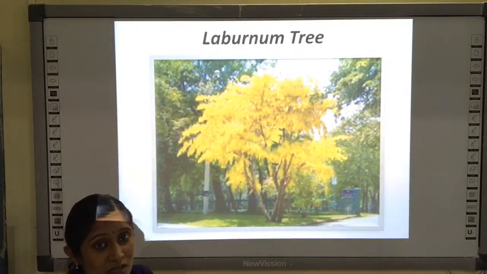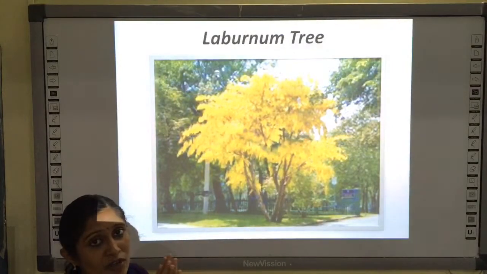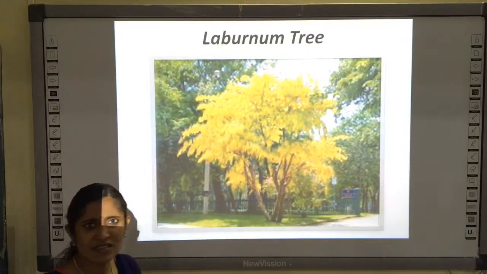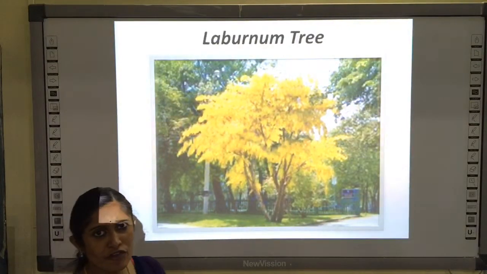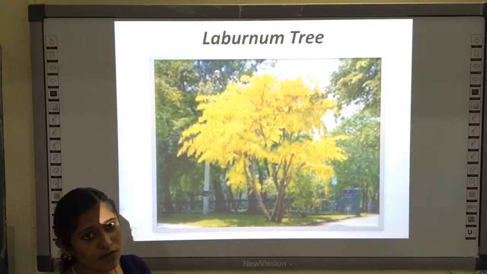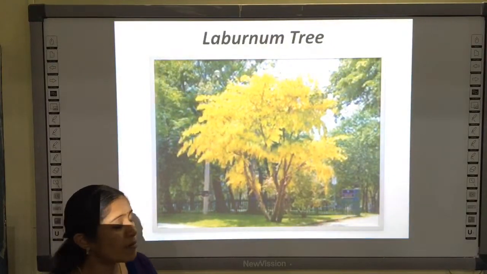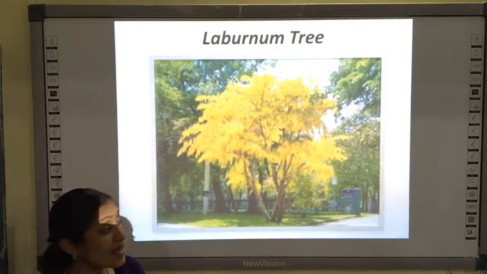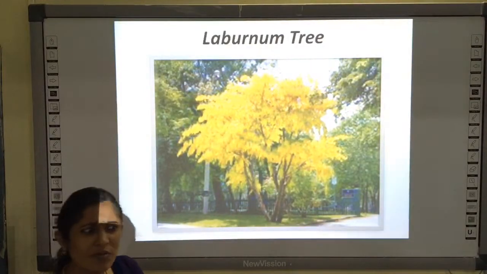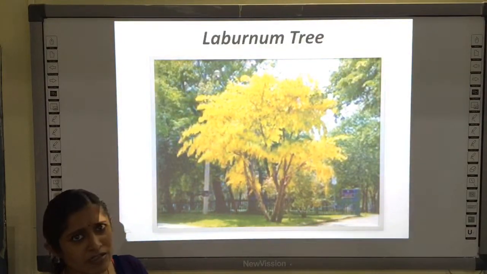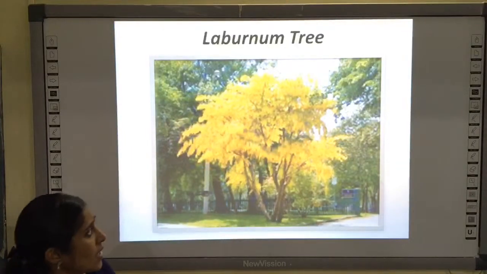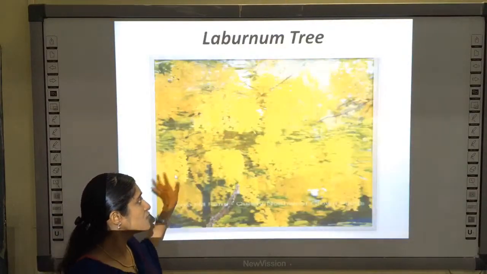We decorate Lord Krishna, and in the morning we look at the idol of Krishna, pray, and we begin the day by burning crackers and things like that. It's a festival. If you just go through that, you will be able to find that. So this tree is prominently found in Kerala, and I have seen it in many other places too, not only in Kerala. Okay, so these flowers are used for that purpose.